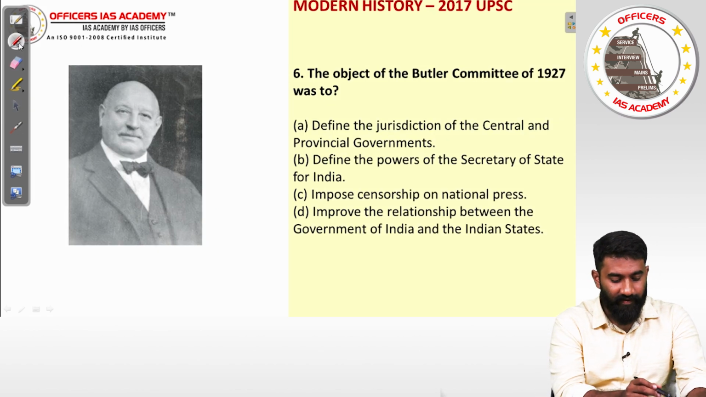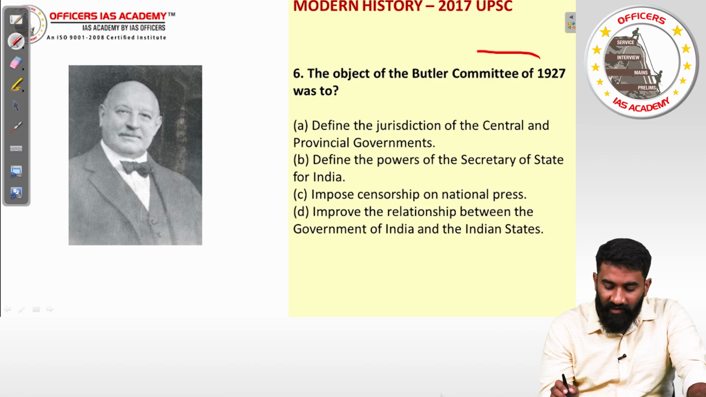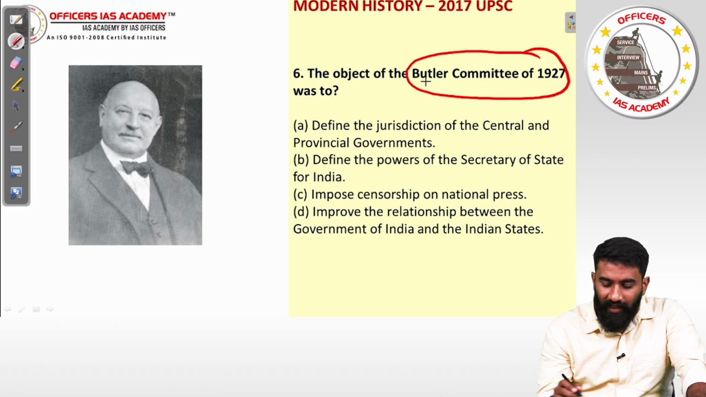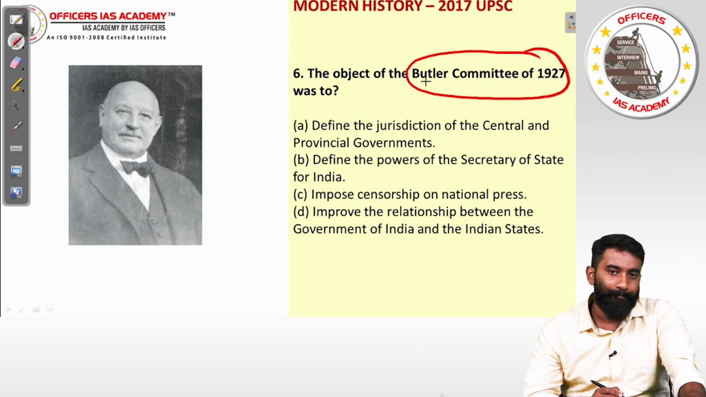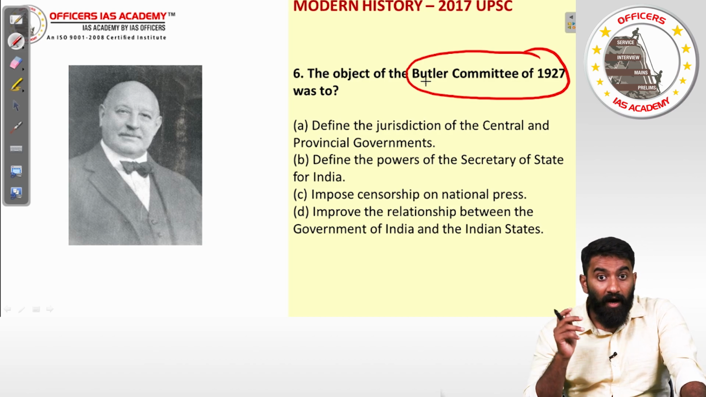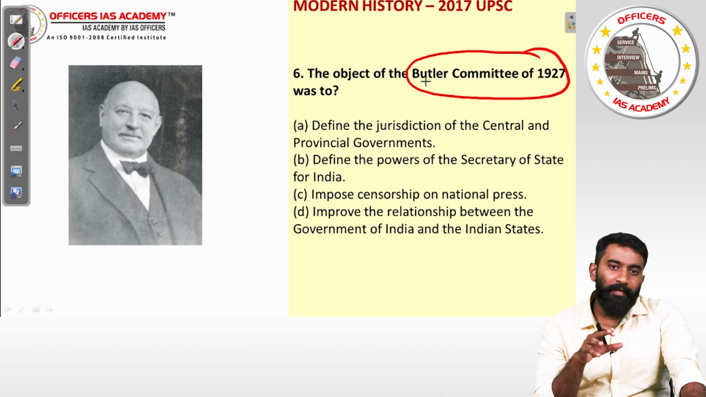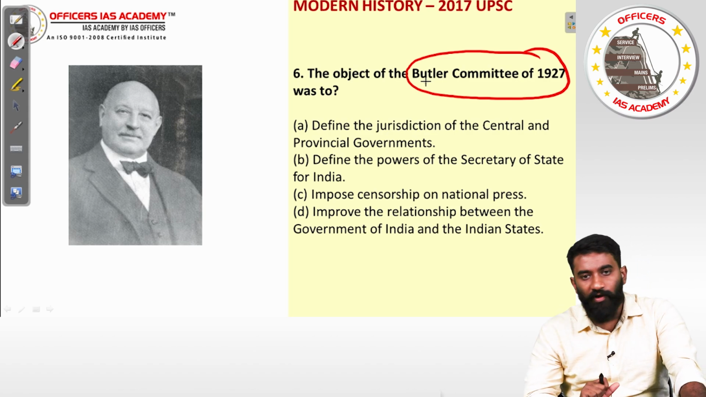Question number 6. The object of the Butler Committee of 1927 was to do what? That's the question. When I say Butler Committee of 1927, they are talking about Harcourt Butler. So this Harcourt Butler came to India in 1927 along with Simon Commission, you should know. Simon Commission also came to India in 1927. And the Butler Committee had its own agenda, it had its own objectives.